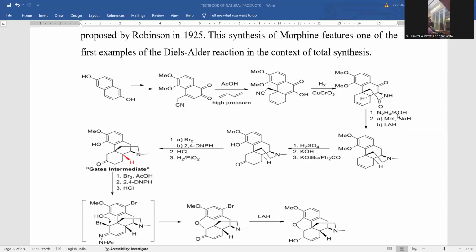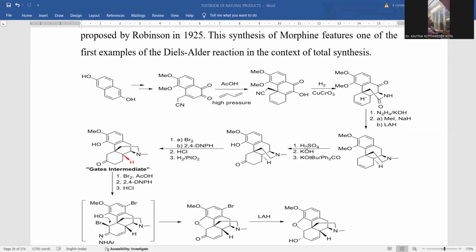Obviously, Wolff-Kishner reduction is a strong reducing agent. The ketone is obviously converted again into methylene. This is also transformed into methylene, so that the amide is shifted into an amine. And here the cyclohexene is unaffected. So this is the transformation: simply reduction, followed by N-alkylation taking place in this reaction.